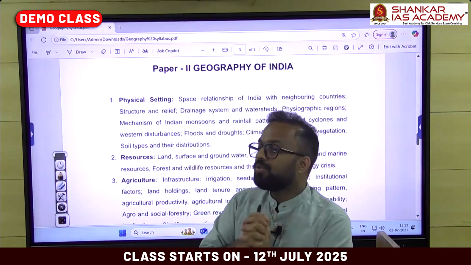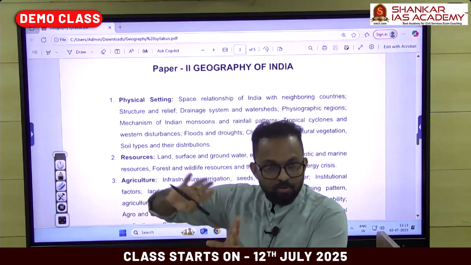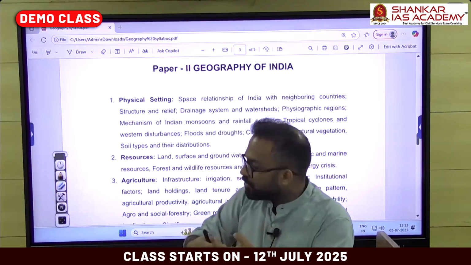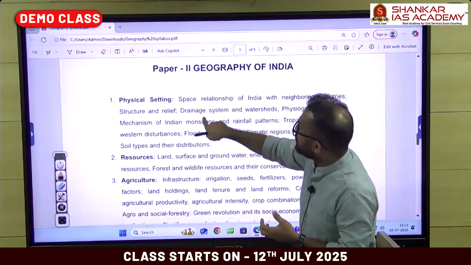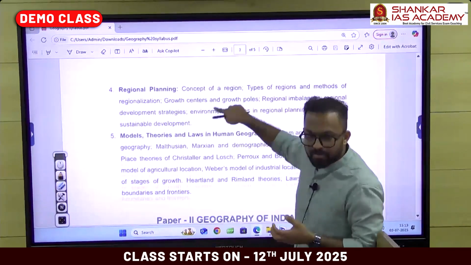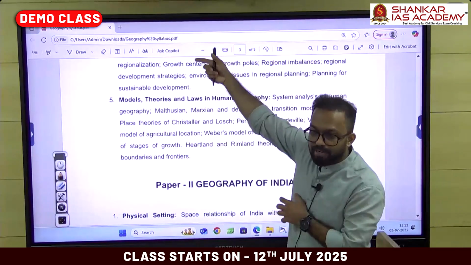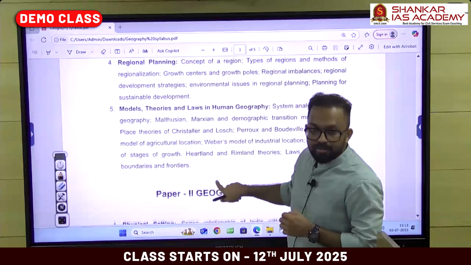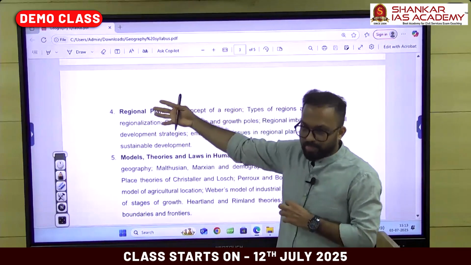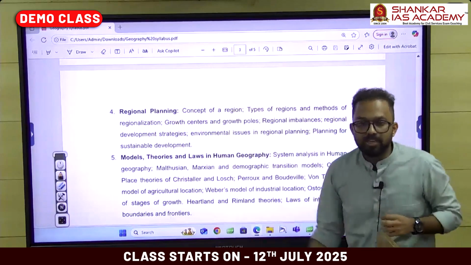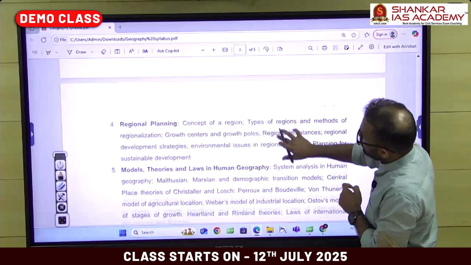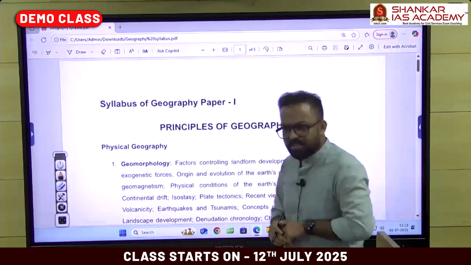So there is no separate segregation for this paper 2 classes. We'll be discussing all the aspects related to the physical settings of paper 2 while discussing geomorphology. Climatic aspects of India will be discussed while discussing climatology. Indian rivers will be discussed while discussing the oceanography part. So no segregative study is possible. In fact, that is the smartest way to address the syllabus. Fine, so this is the syllabus.